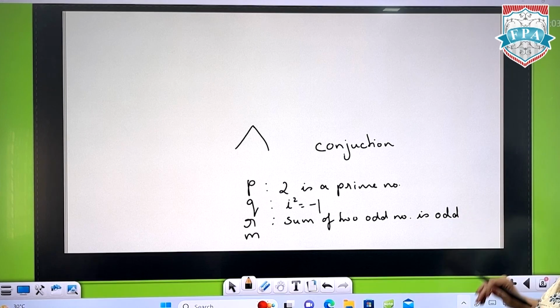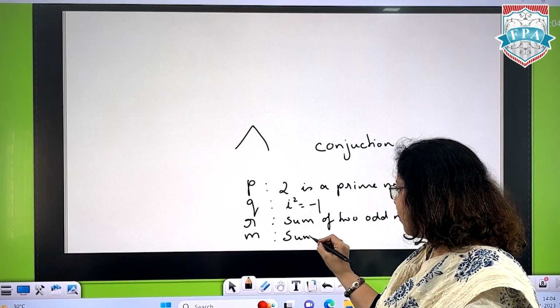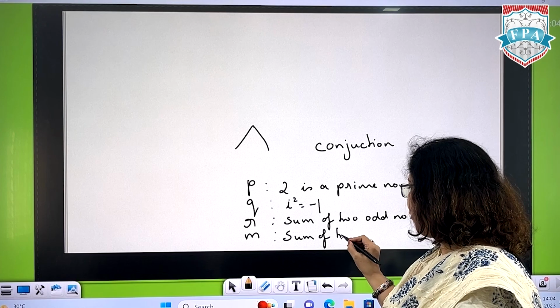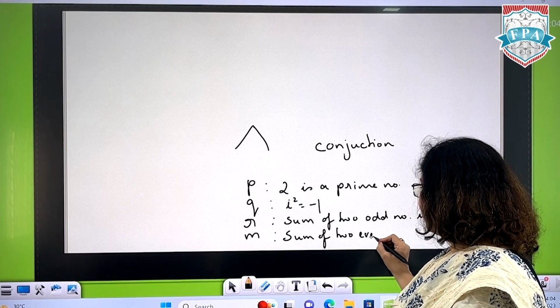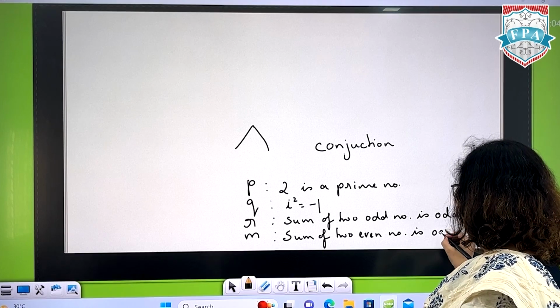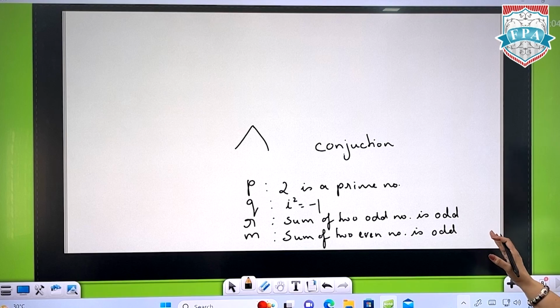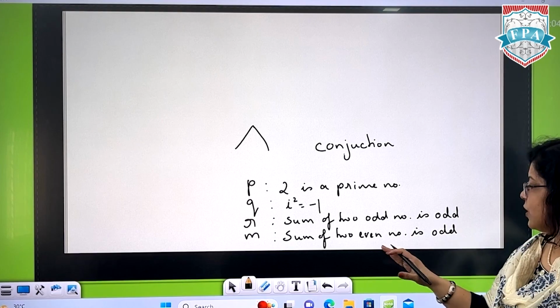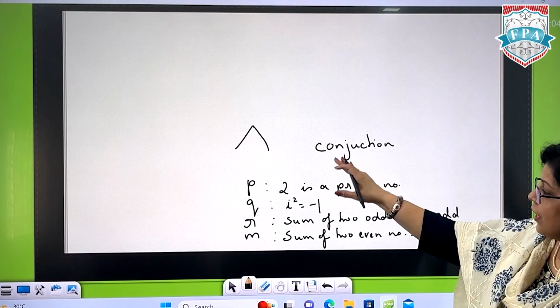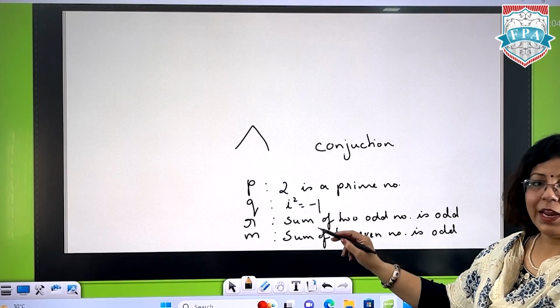So इसकी truth value हमें क्या मिल रही है? False. M: sum of two even numbers is odd. Already दोनों even numbers हैं, तो sum will always be even. So here there are 4 statements which we are writing, P, Q, R and M.